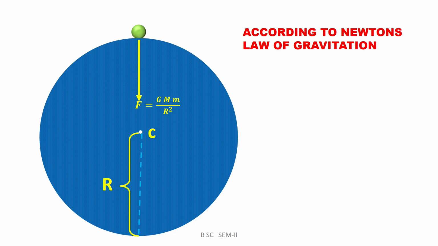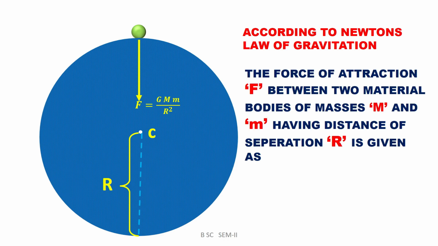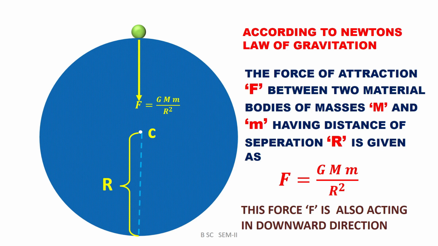According to Newton's law of gravitation, the force of attraction between these two bodies is given as F is equal to GMm divided by r square. And again we observe that this gravitational force is also acting in a downward direction.